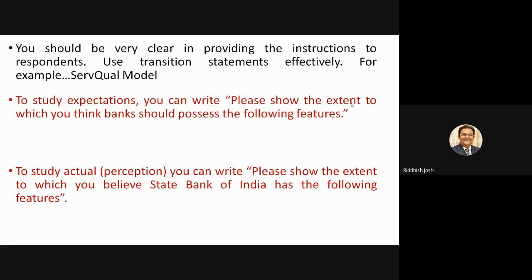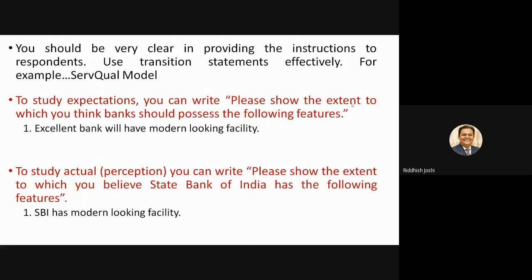Even I need to take care of this in the questions themselves. So when I'm measuring the expectation, what kind of wording should I use? Excellent banks will have modern looking facilities. This is one of the statements in the SERVQUAL model when we talk about the service quality dimensions. One of the statements is like this: excellent banks will have modern looking facilities. So this is expectation. But when I talk about SBI, then I will change my framing of the statement: SBI has modern looking facilities.